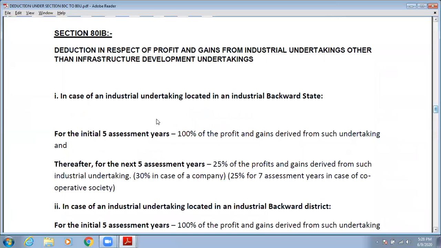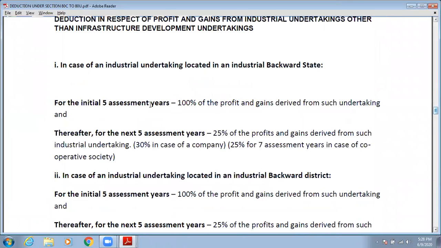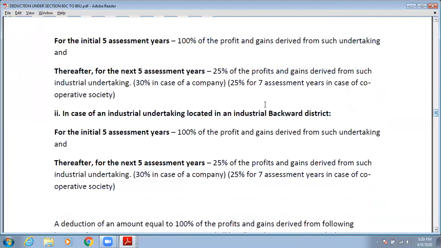Then I told you, in section 80 IB, if any industry is in a backward state, then for the initial 5 assessment years we are allowed 100% reduction. 100% of profit is allowed as reduction, and thereafter for the next 5 years 25% reduction is allowed. And in the same case, if the industry is in a backward district, then also 100% and 25%.